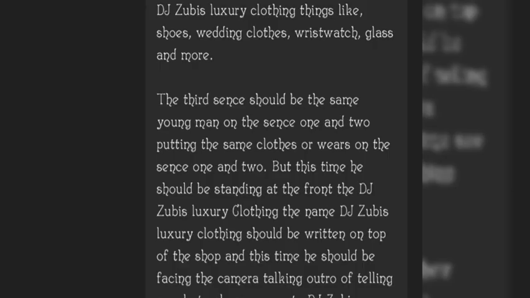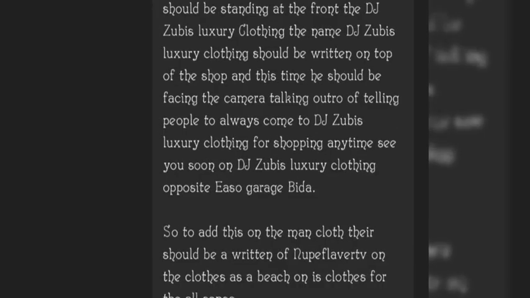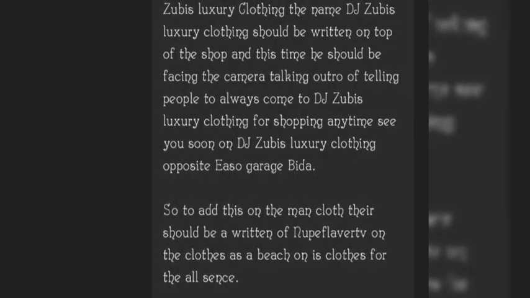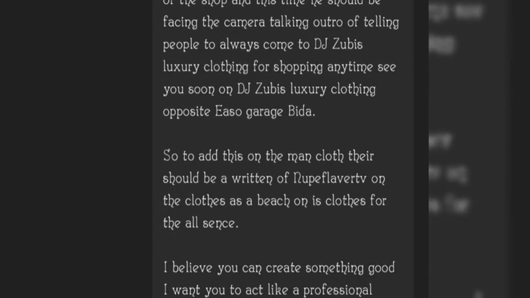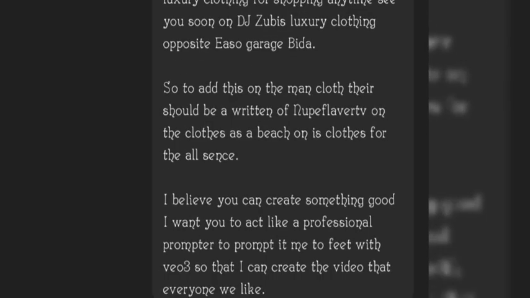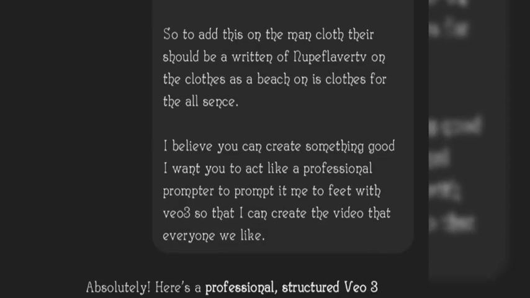This time he should be facing the camera, talking the outro, telling people to always come to DJ Zubis Luxury Clothing for shopping anytime. See you soon at DJ Zubis Luxury Clothing, opposite Iso Garage, Bida. So you guys can see, hope you are reading through with me. This is what I was giving ChatGPT so that it can generate the prompt for me, and you will see the outcome of the prompt.